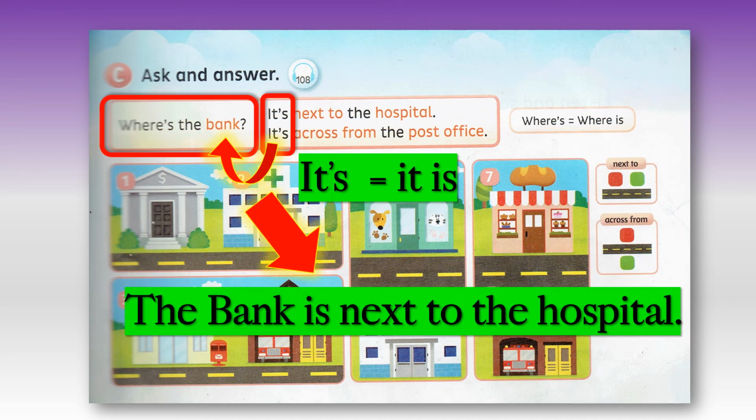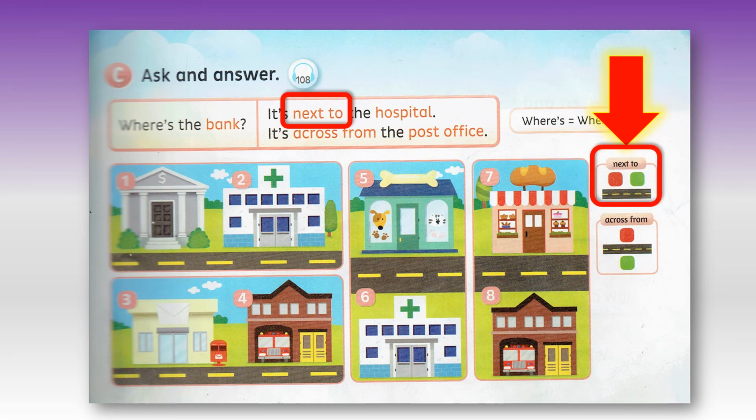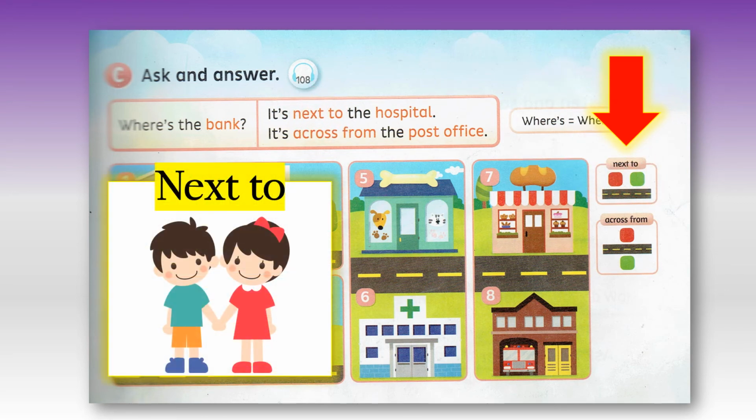The bank is next to the hospital, but we say it's rather than the bank. Remember, the word it's is changed for the word the bank. We don't use the bank in the answer. We say it's. Okay. Now the answer is next to. Next to. Here it is.